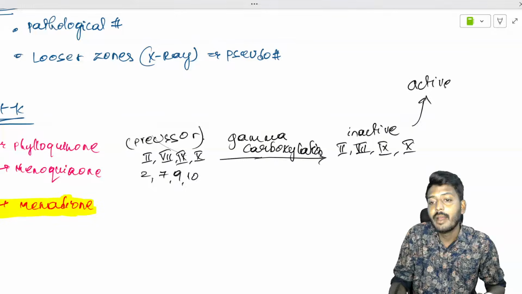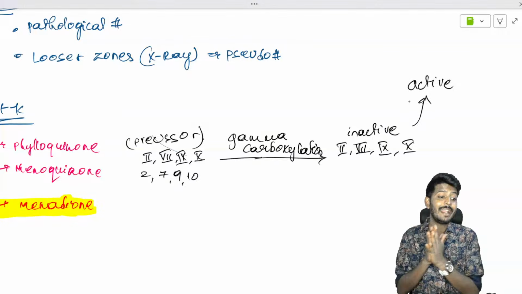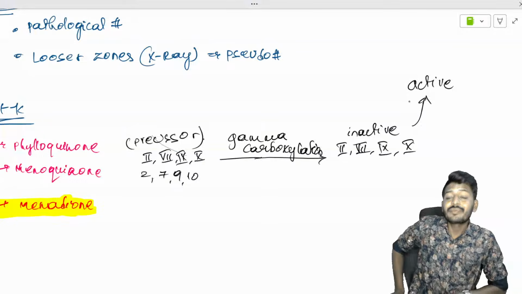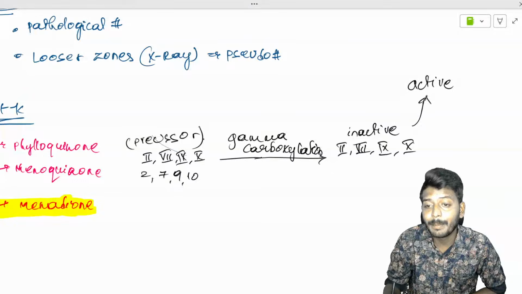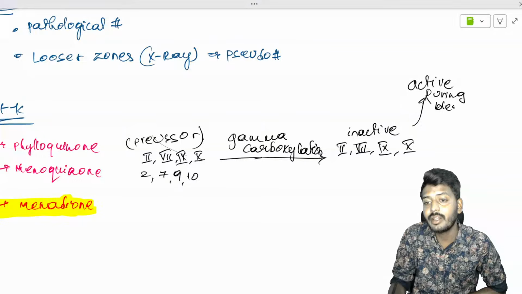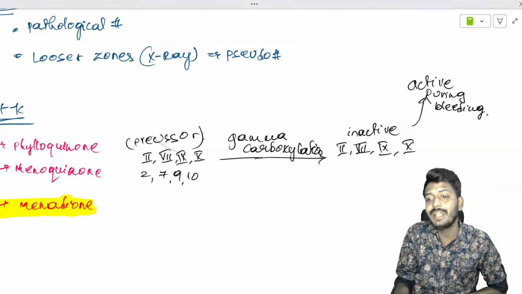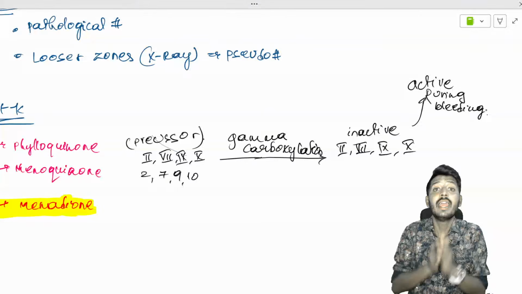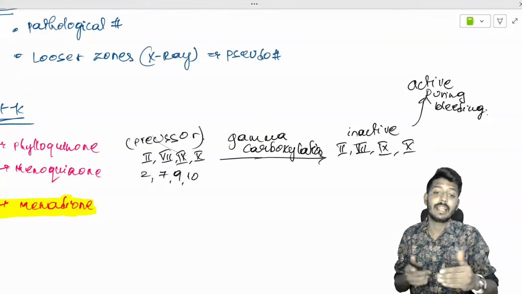When will they become active? When there is bleeding. Randomly, they do not undergo activation. Rather, they become active during bleeding. During the scenario of bleeding, they get activated. So they are synthesized and waiting, and if necessary, if there's bleeding, they'll get activated.